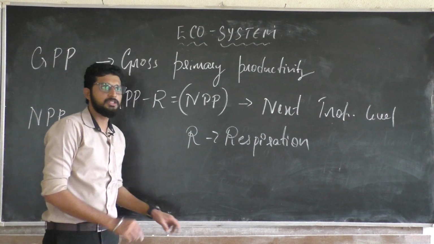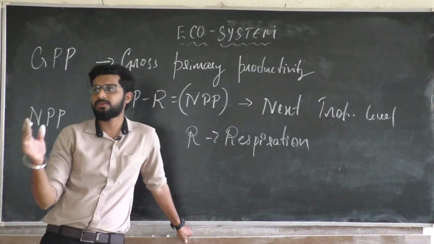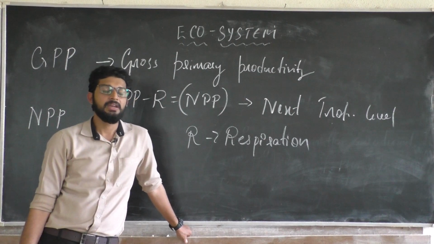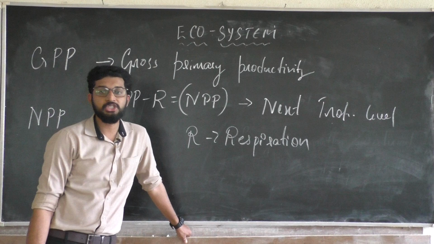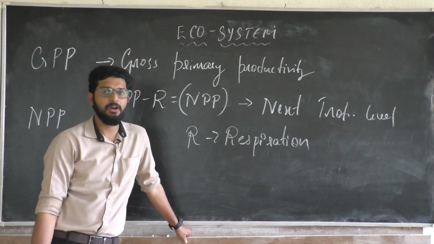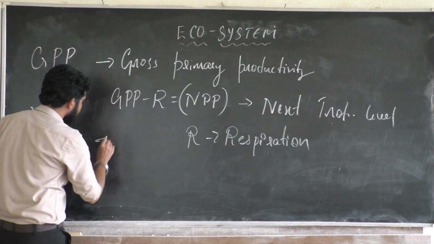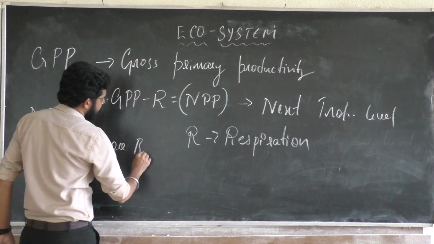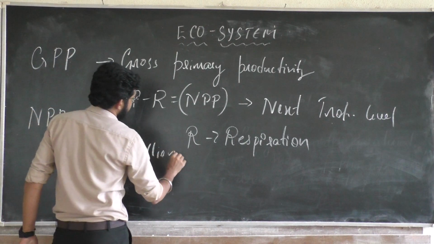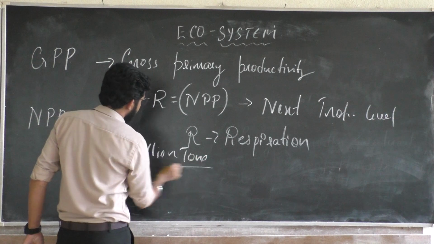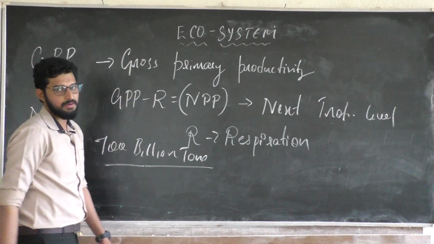Fine. This is about your productivity. When you talk about the biosphere, the whole production of food or organic matter is approximately 700 billion tons in our biosphere.